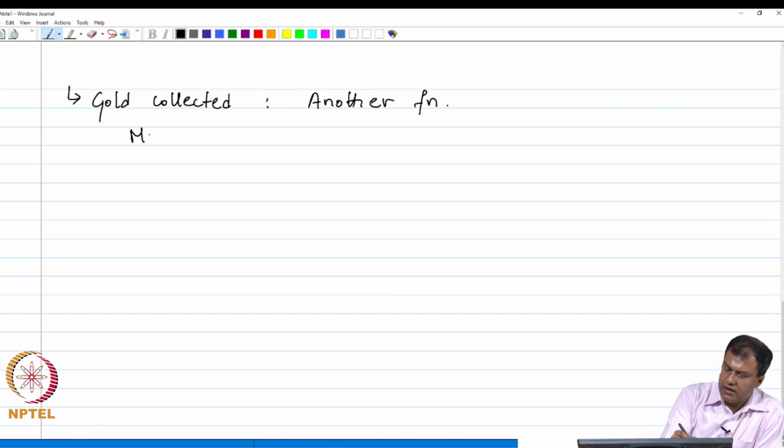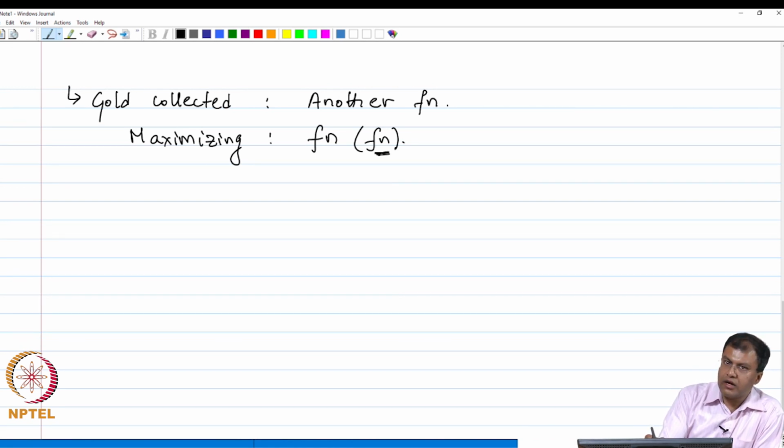So, we are maximizing a function of a function, right, where this function is the amount of gold collected and this function is the integral over all possible paths that are available with fixed path length.